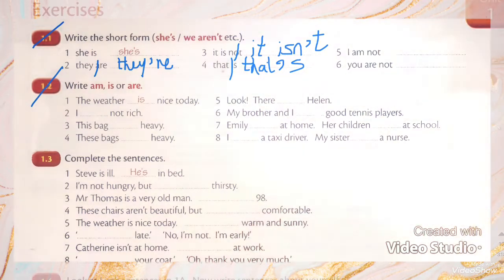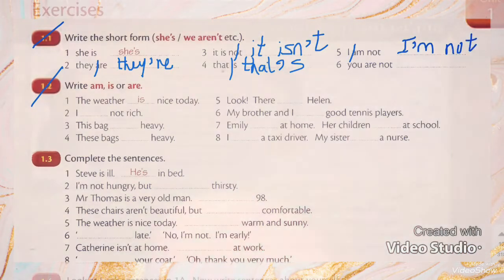And here number 5, I am not. So I will delete the letter A and then I will put an apostrophe instead. I am not. You are not. It will be "you aren't". So these two words will be one word.